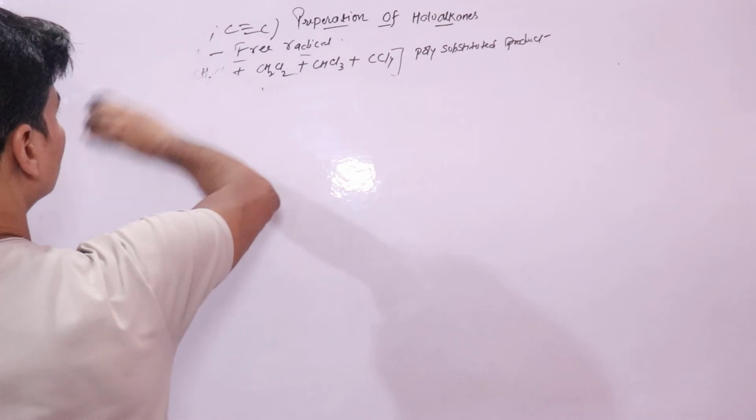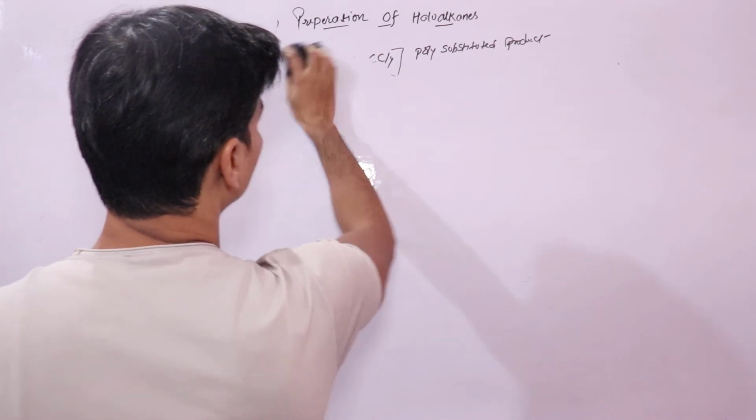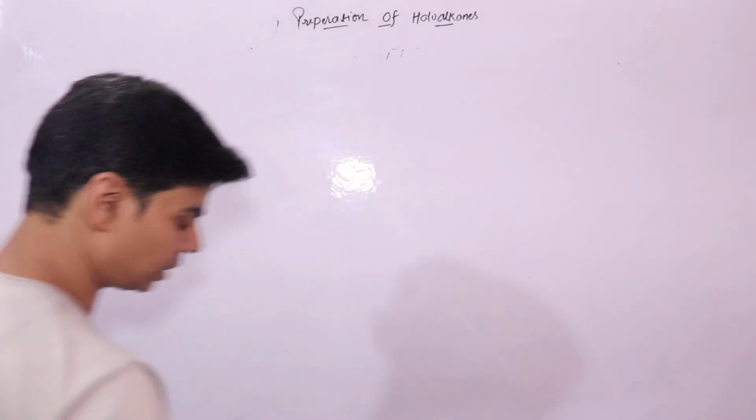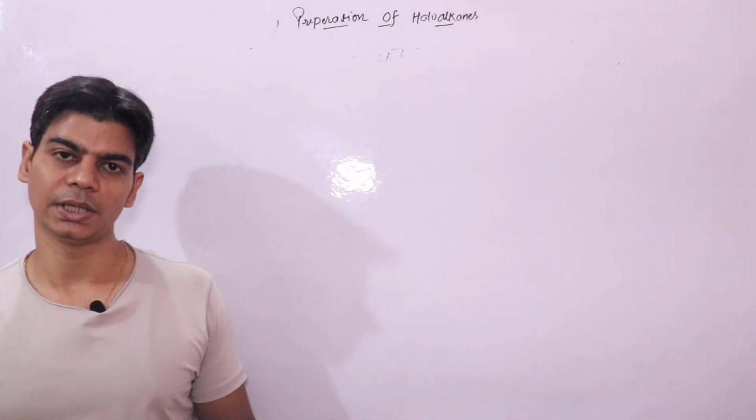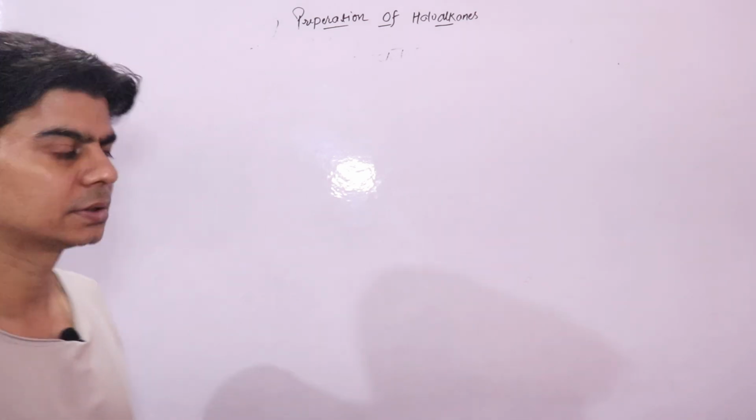One hydrocarbon that we have done, these are alkanes. Now what about alkenes? Alkenes undergo addition reaction with halogen acids to form haloalkanes.